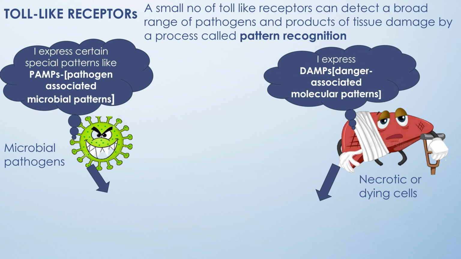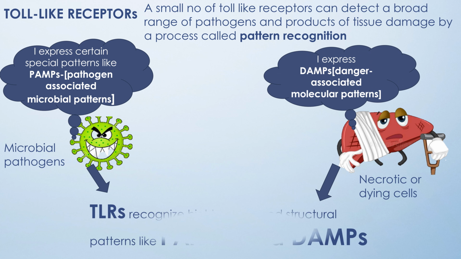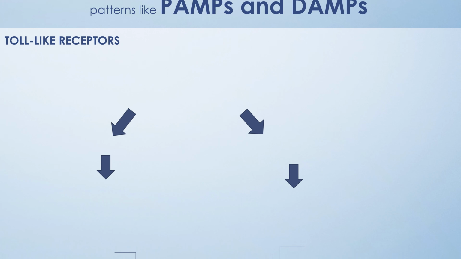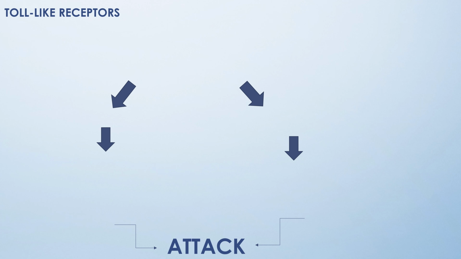the danger-associated molecular patterns. So these TLRs, that is the toll-like receptors, recognize highly conserved structural motifs like the PAMPs and the DAMPs, which are exclusively expressed by the microbial pathogens and the endogenous molecules released from the necrotic or dying cells. So the patterns are now recognized by the toll-like receptors.